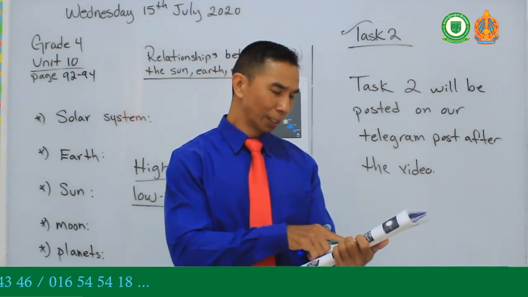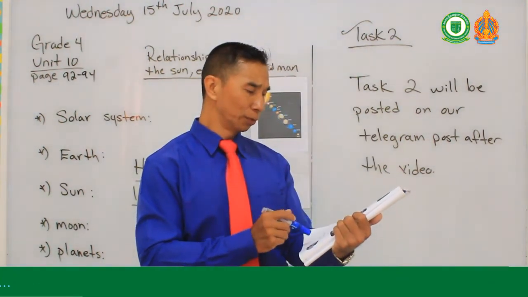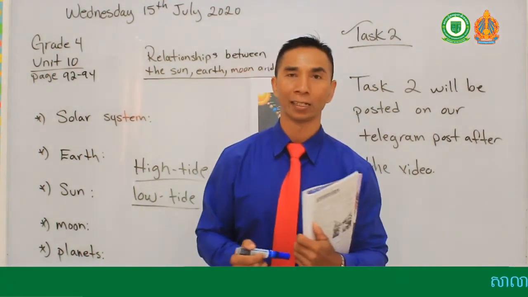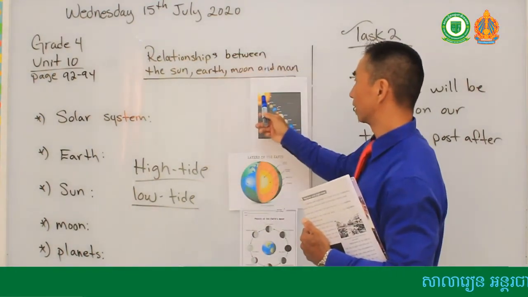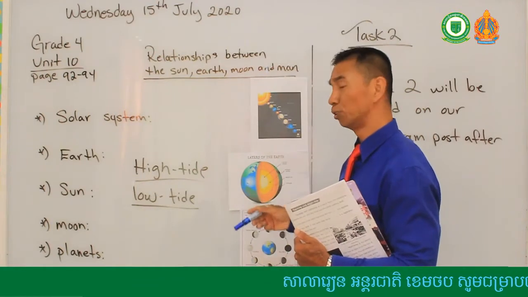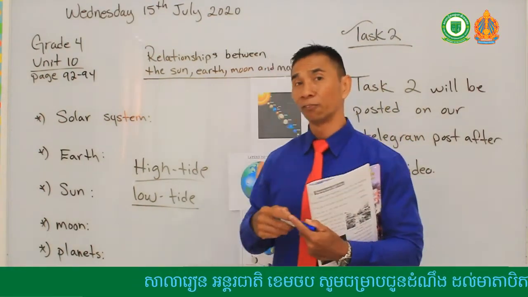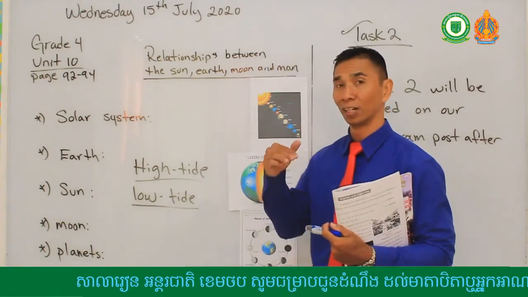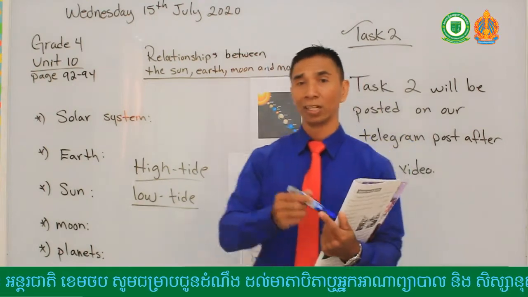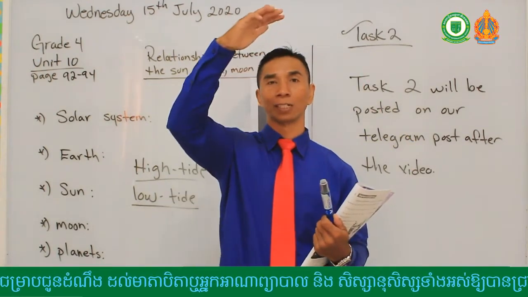Ready? The moon is a small planet which orbits around the earth. The moon also receives energy and light from the sun. So you actually see the sun affects not just our planet, but also the moon. And the moon receives energy from the sun. From that energy from the sun, the moon causes earth to have high tide and low tide, which is the level of water in the ocean, whether it drops or whether it comes up.